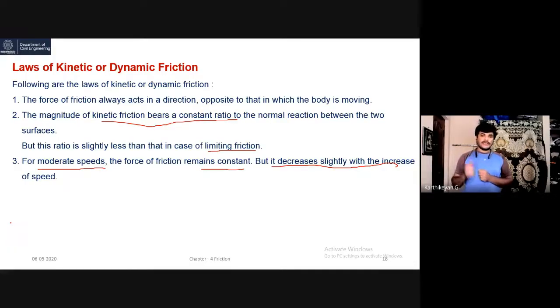If I apply the brake, the vehicle will stop. Suppose I increase the speed up to 100 km/h or 120 km/h. If I suddenly apply the brake, the friction will get lost, and then the vehicle leads to an accident. So this is the third point of kinetic friction.